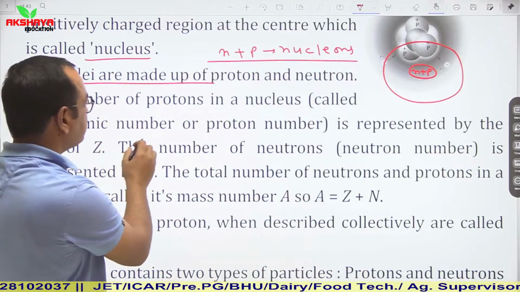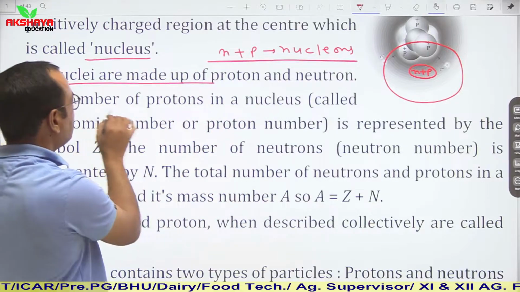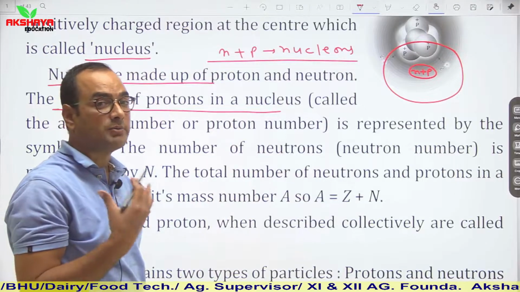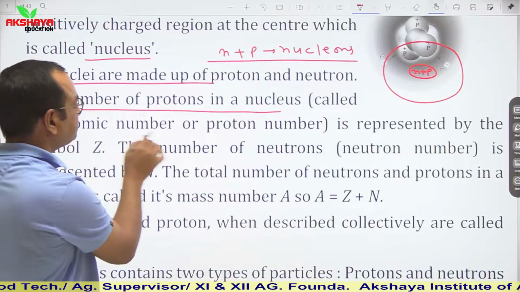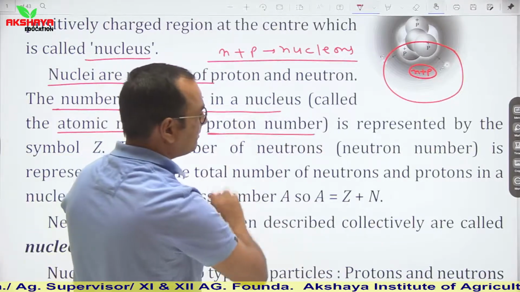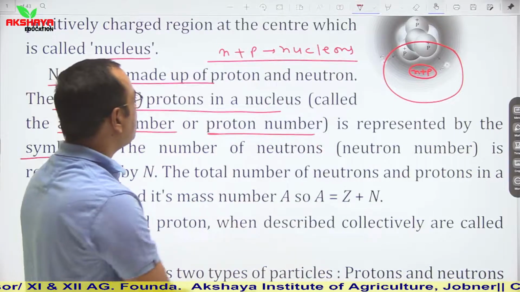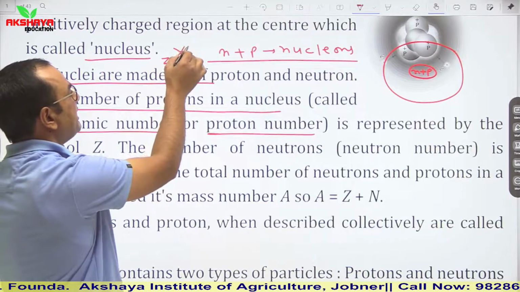Now see, if we talk about the number of protons, then the number of protons in a nucleus is known as the atomic number of an element, or you can say proton number, represented by the symbol Z. If I represent any element X, then it is ZXA.